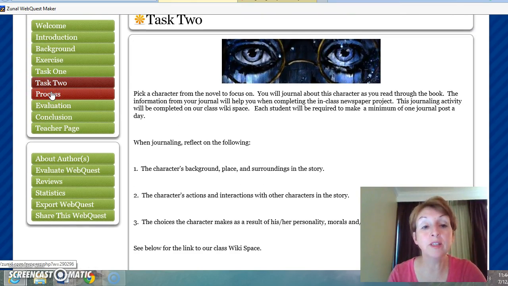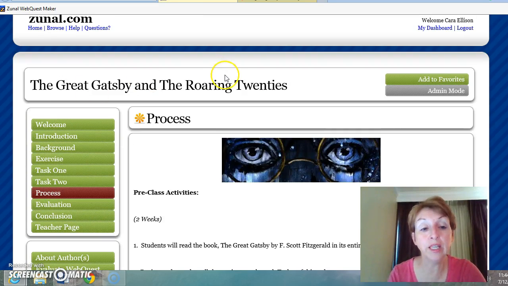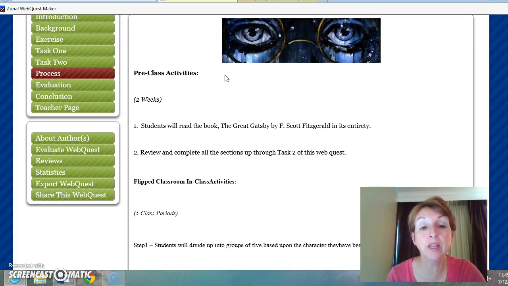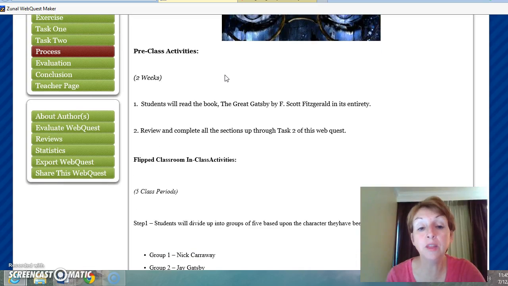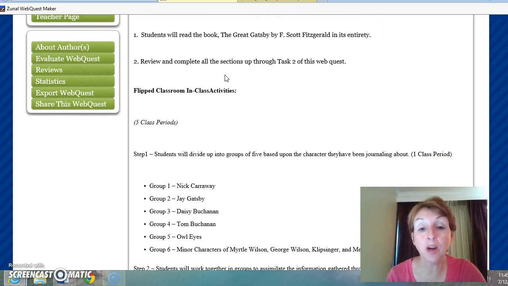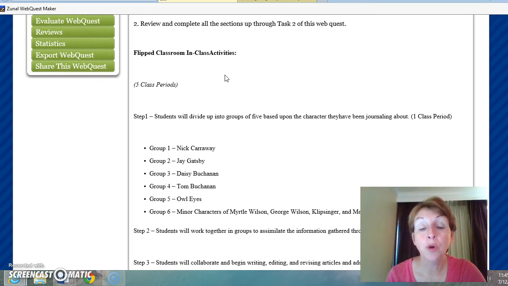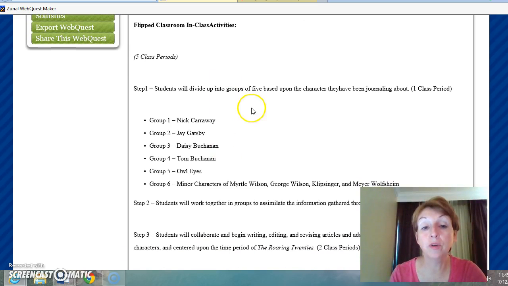Next, we're going to talk about the process. The process is where our in-class project comes in. So basically what we're doing here is we're giving you all the pre-research activities that's going to help you complete the project in class. And so the project is basically an online newspaper. So once we get to class, we're going to divide up into groups based on the character that you chose. And so here are some of the main characters: Nick Carraway, Jay Gatsby, Daisy Buchanan, Tom Buchanan.